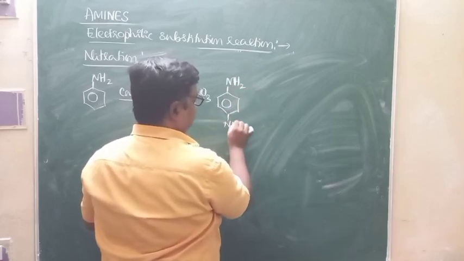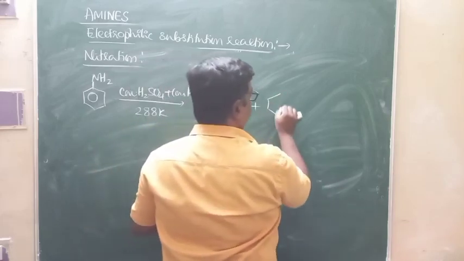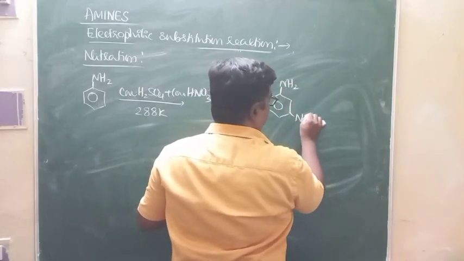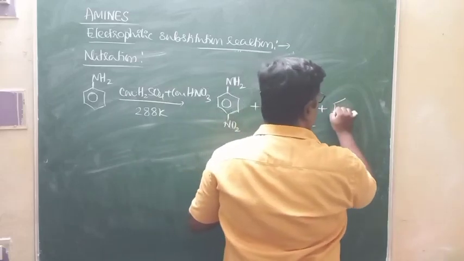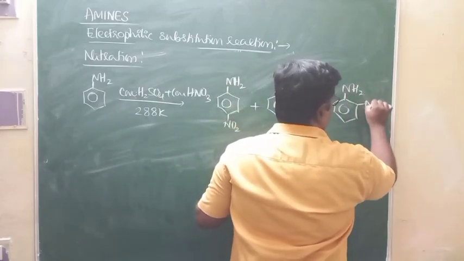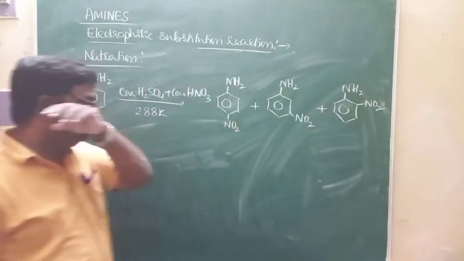This is para-nitroaniline, and you are going to get meta-nitroaniline, and of course one more, ortho-nitroaniline.